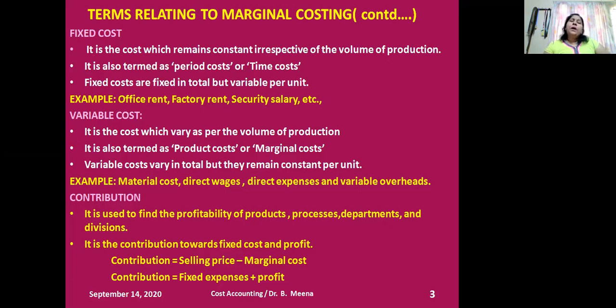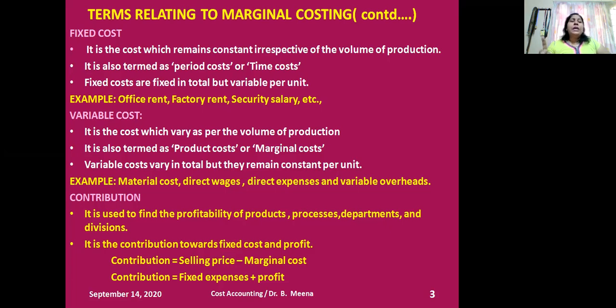If I purchase 300 units, what is my TVC? 3000. So TVC will vary as per the volume of production. When I desire to increase my production I need more materials, and TVC gets reduced when I restrict my production, because then I will not demand materials.